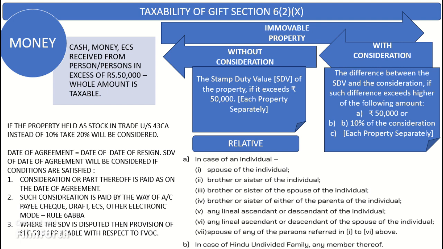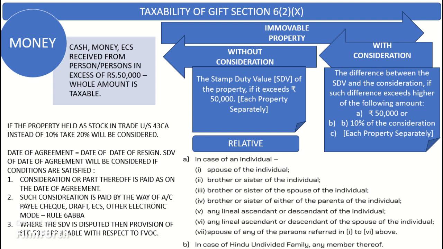If an immovable property is received for inadequate consideration, that is, if the consideration is less than the stamp duty value of the property and the difference between the stamp duty value and consideration is more than the higher of rupees 50,000 and 10% of consideration, the difference between the stamp duty value and the consideration shall be chargeable to tax in the hands of the assessee as IFOS.